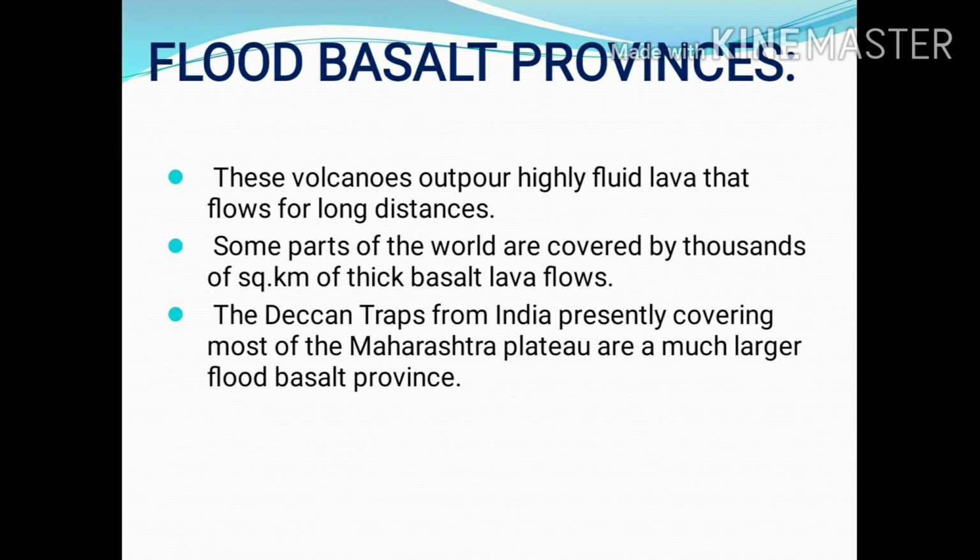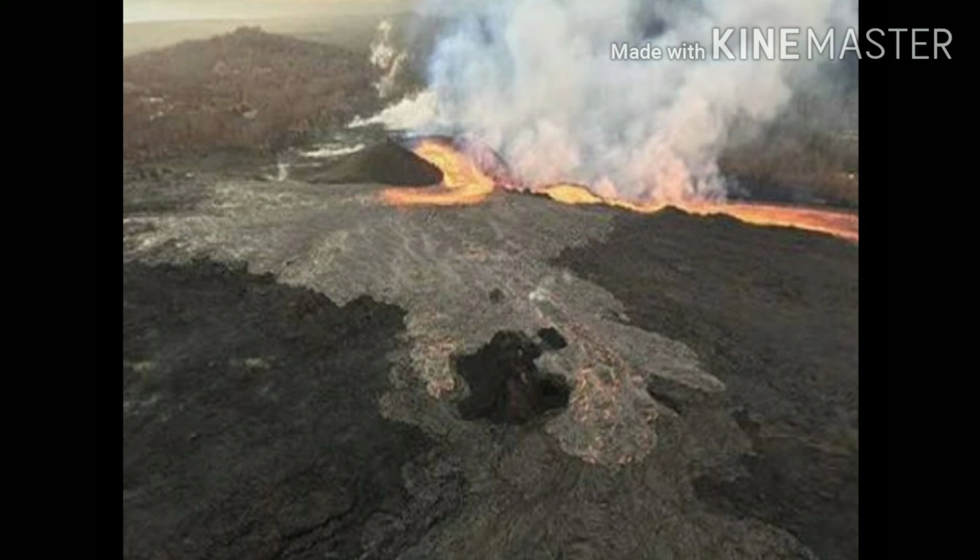So this is flood basalt provinces. Here you can see the picture of flood basalt provinces. During these types of volcanoes, the material that comes out from the interior of the earth has high fluidity, because of which the material covers a large area on the earth's surface.